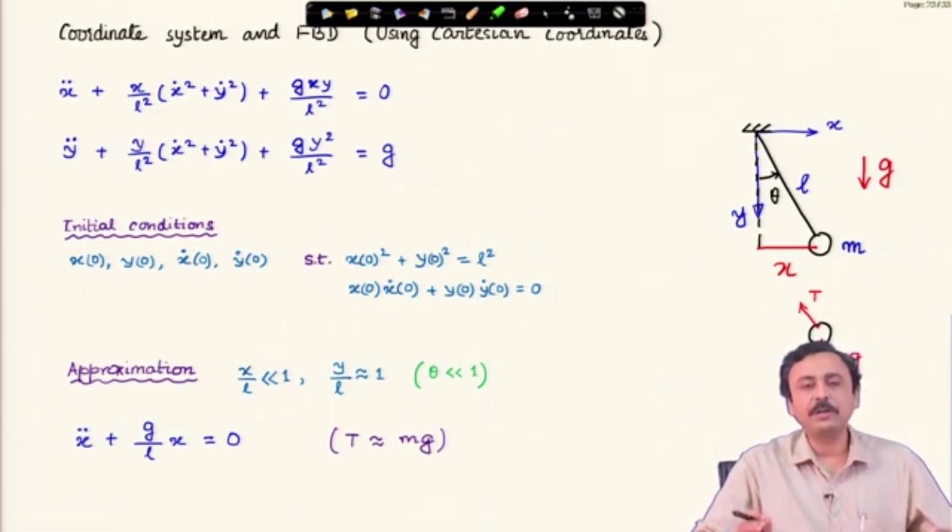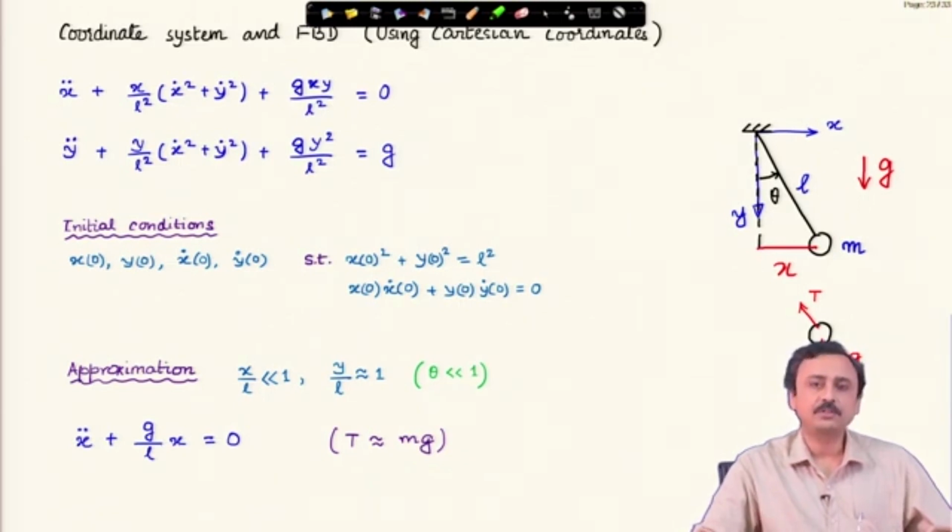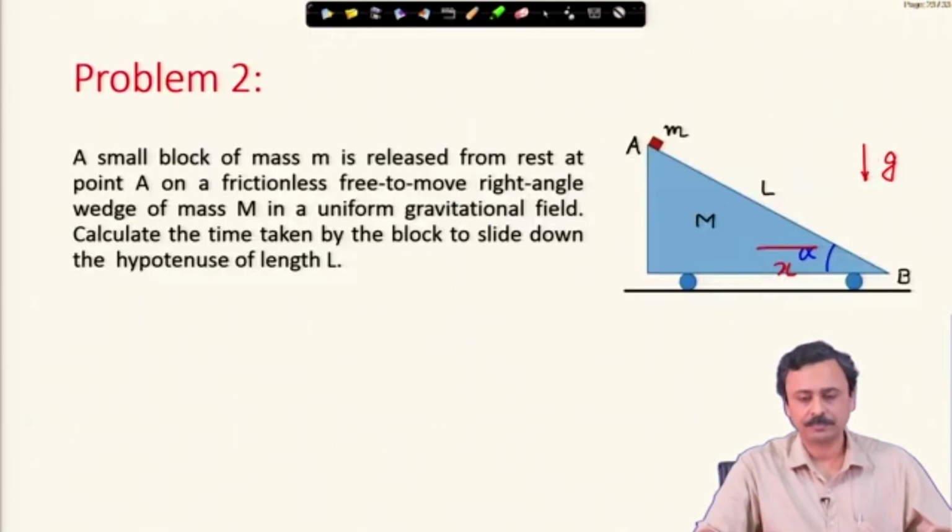tension is approximately equal to mg, because you see the pendulum is swinging, so the mass is almost moving in a straight line. So, the tension in the string is almost mg, the weight, and x is governed by x double dot plus g by L into x is 0. This is the linearized version of the pendulum equation. But you should remember, this is when x is much smaller than the length of the pendulum.